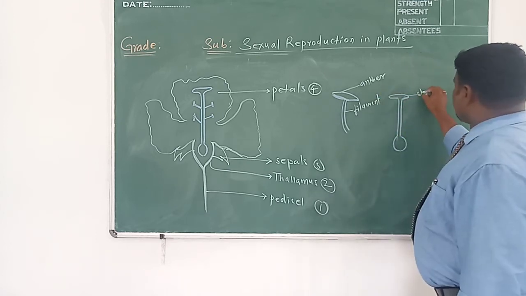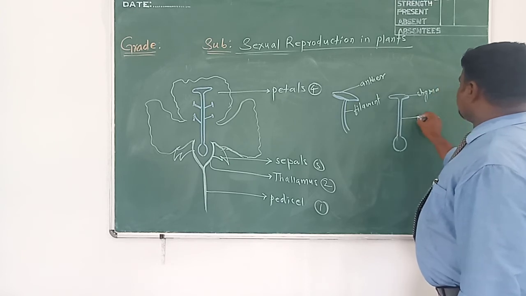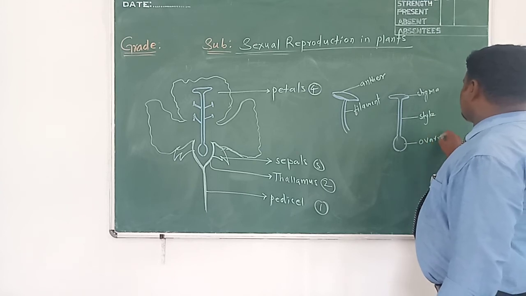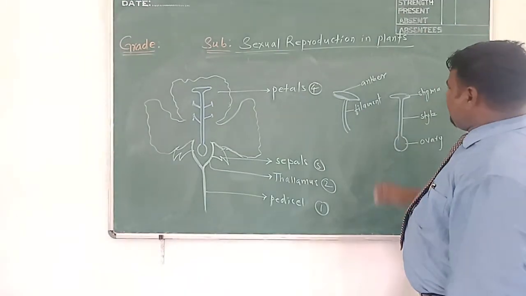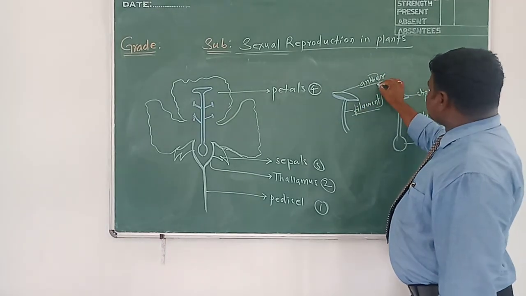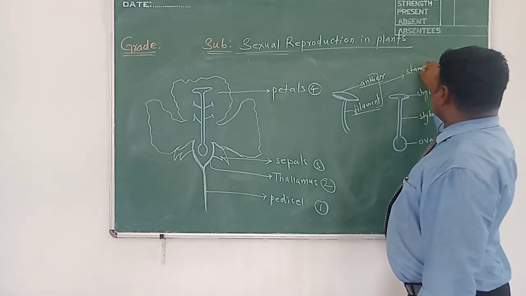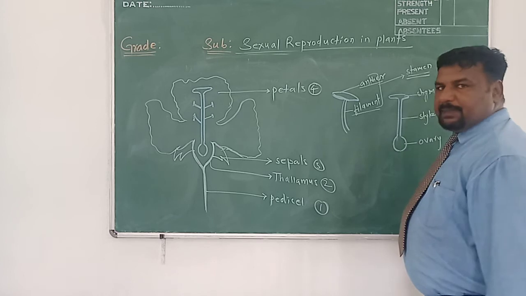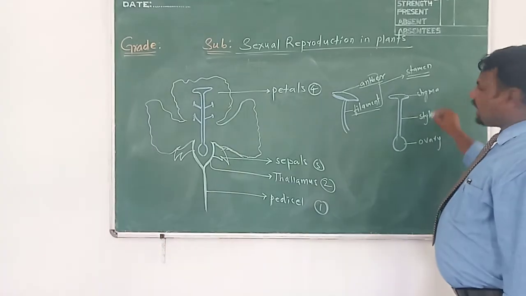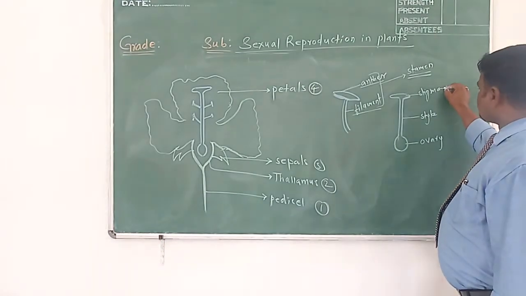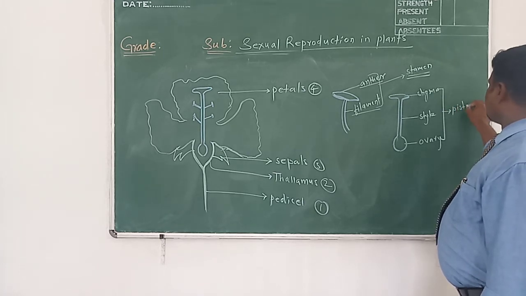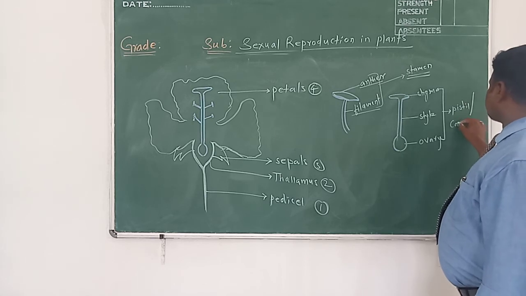Here this is stigma, this tube is style, and this one is ovary. So this is androecium. The androecium, the male part, consists of what? Two things, anther and filament. This anther and filament collectively we can call stamen. Therefore, as I told you before, the male part androecium can be otherwise termed stamen. Here, the female part, gynoecium or pistil, is composed of stigma, style, ovary. It is collectively called pistil, or we can call it carpel also.